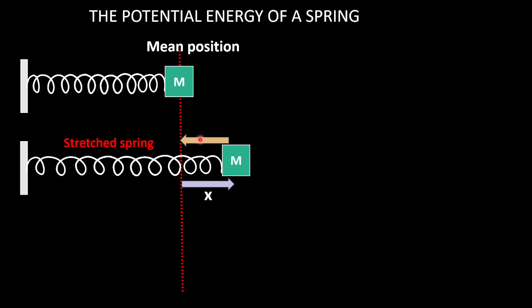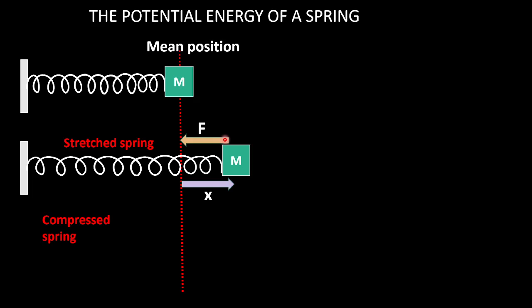because of this force, let me call it the spring force, the mass will tend to move backward. Understood? So there will be a force, let us call it the spring force or force exerted by the spring. Let us denote it by F. F is the force exerted by the spring. This is the situation in the case of a stretched spring.